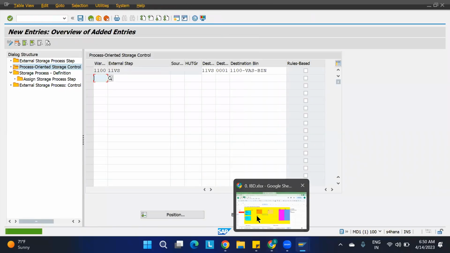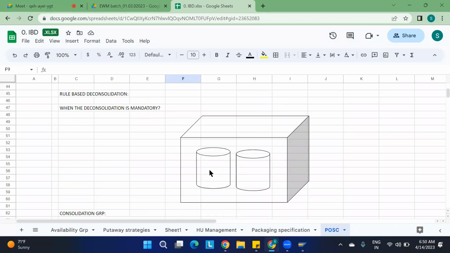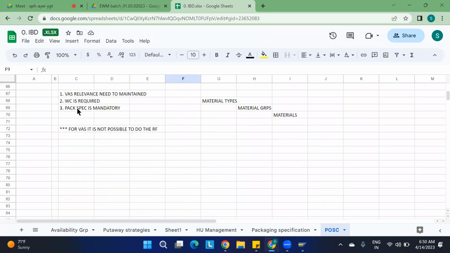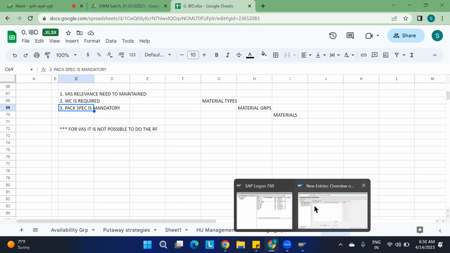I said one more thing here. Packaging specification is mandatory whenever you are creating the VAS. So we'll just maintain it for the main product. You can maintain it for both the products, but why waste our time? We'll just maintain it for the main product and proceed. So when I'm going to go for the VAS,